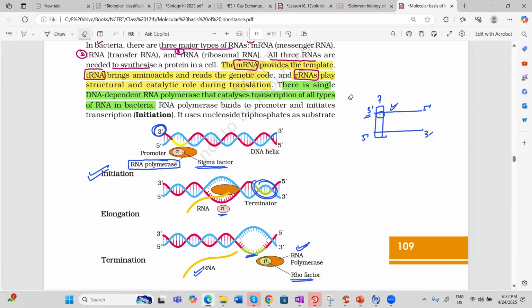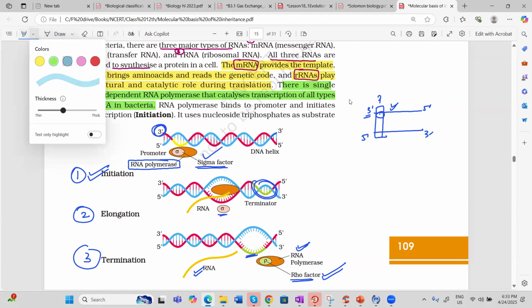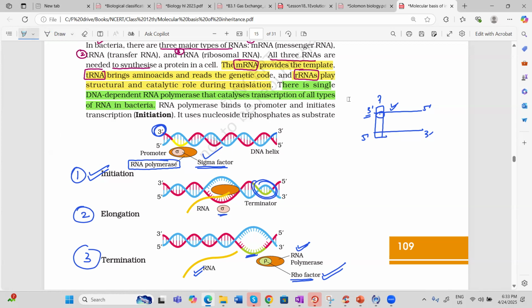So 3 steps in the transcription. First is initiation, second is elongation, third is termination. For initiation, we require sigma factor or initiating factor. For termination, we require Rho factor or terminating factor. Now, just like in replication, we were using deoxyribonucleoside triphosphate as a substrate. So here what we are using? We are using nucleoside triphosphate as substrate, not deoxy. Please remember it is a nucleoside because we are working on RNA.